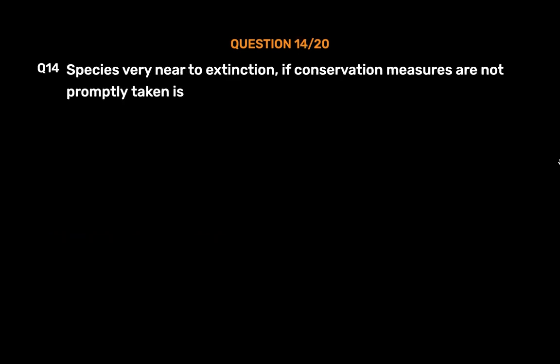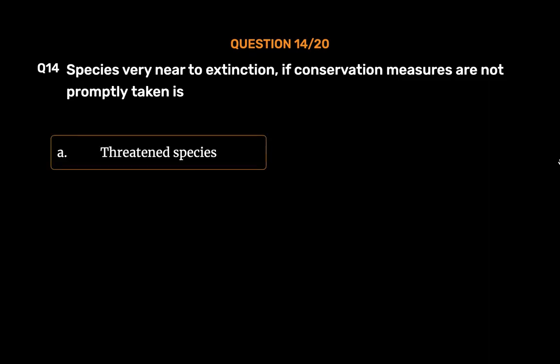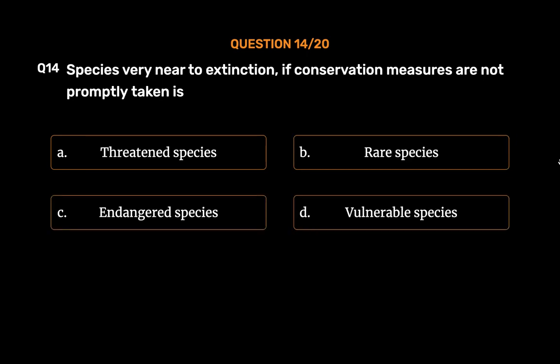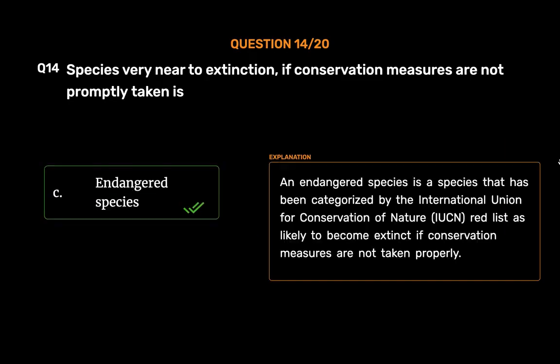Question number 14. Species very near to extinction, if conservation measures are not promptly taken, is: option A. Threatened species. Option B. Rare species. Option C. Endangered species. Option D. Vulnerable species. The correct answer is option C. Endangered species. An endangered species is a species that has been categorized by the International Union for Conservation of Nature, IUCN, Red List as likely to become extinct if conservation measures are not taken properly.